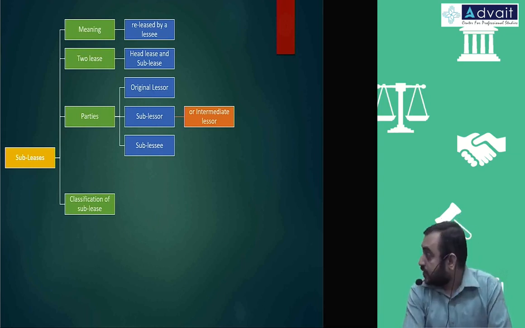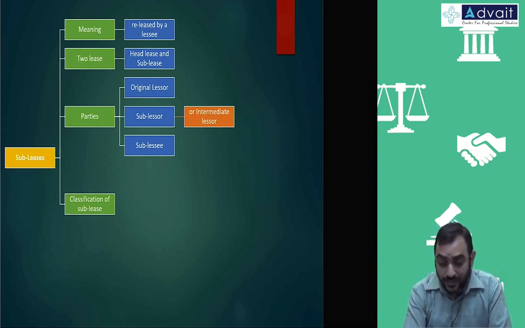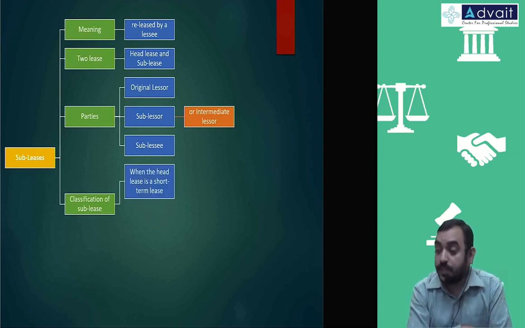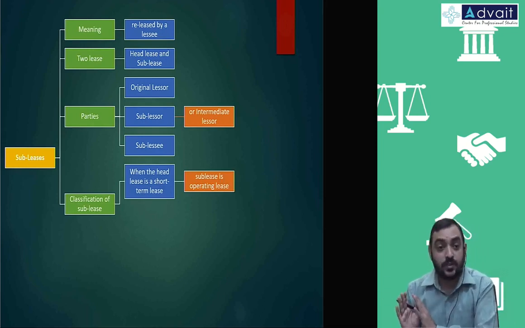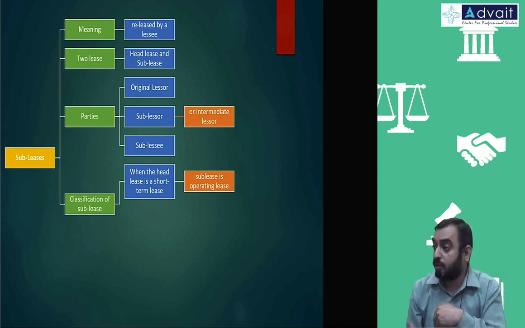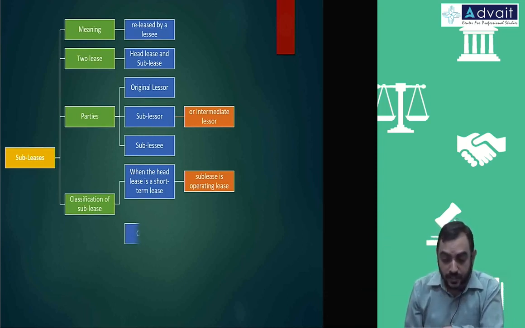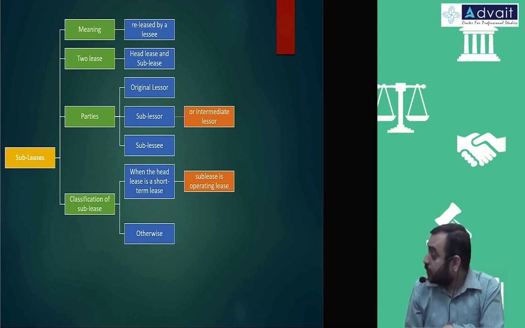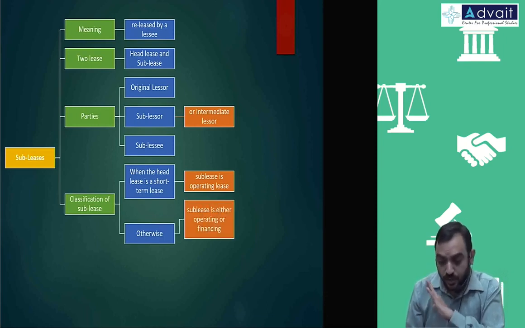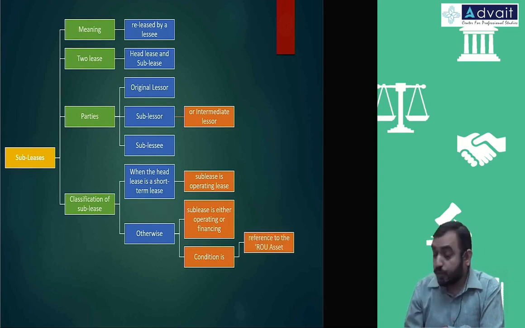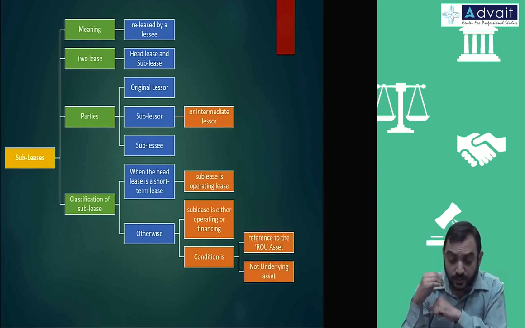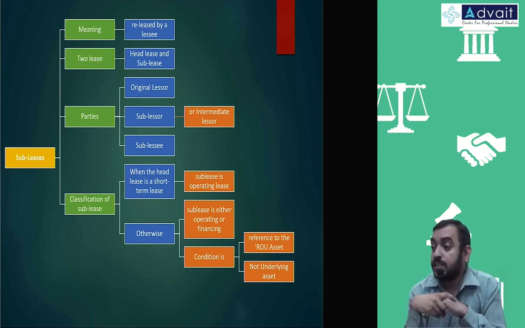Classification of sublease. When the head lease is a short-term lease, the sublease is an operating lease. So you are receiving it on a short-term basis, which means you are giving it on a short-term basis only. You can't receive in short-term and give it on long-term. That's not possible. And otherwise, it may be either operating lease or finance lease. Both ways it is possible. The condition is with reference to the ROU asset and not with respect to the underlying assets.